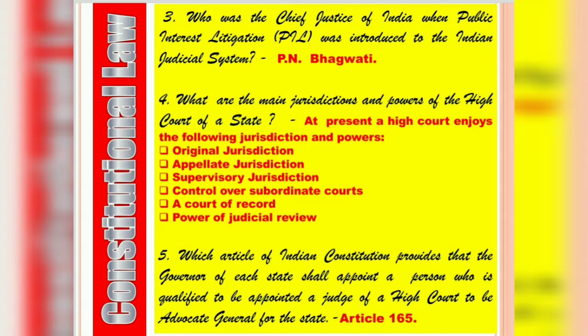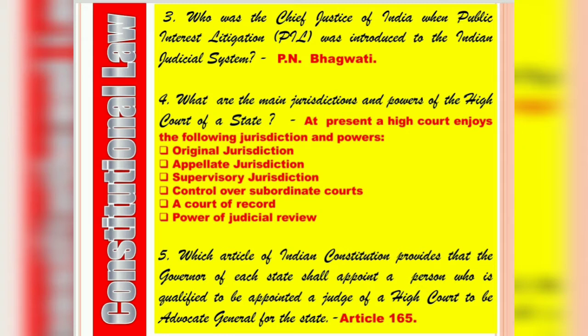Now let's come to question number 4. What are the main jurisdictions and powers of the High Court of a state? At present, a High Court enjoys the following jurisdictions and powers: original jurisdiction, appellate jurisdiction, supervisory jurisdiction, control over subordinate courts, a court of record, and power of judicial review.